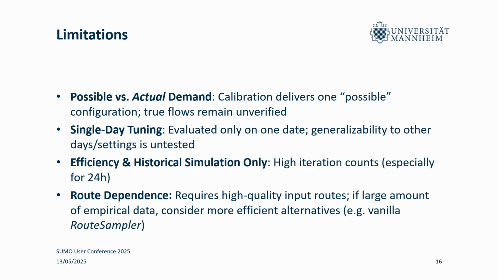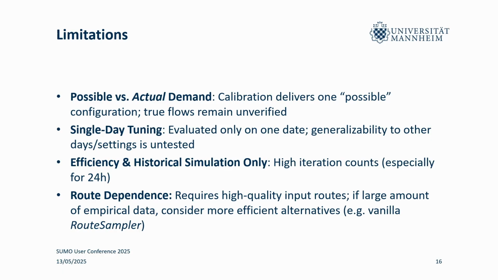So, I showed you the image of Mannheim. The inner city is really convoluted, quite a lot of different little streets. And it's very unlikely that we model everything correctly in there, of course, right? So this is really something that we would have to verify by hand, or ideally getting more data. Then again, we are really investing quite a lot of effort to tune for one day. And it would be interesting to see if the probability distributions that we get also generalize to some degree to other day settings and data.